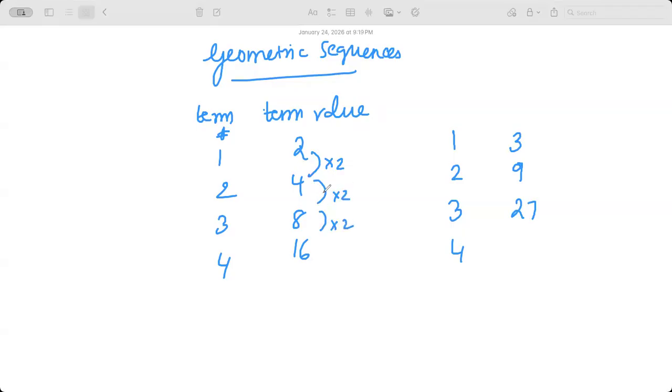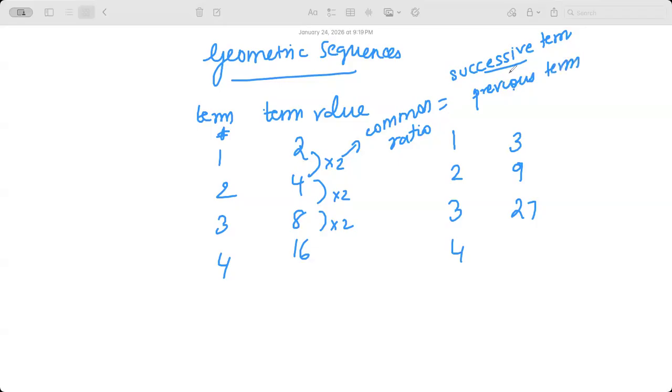So if it multiplies by 2, just like in an arithmetic sequence where you did next term minus the previous term to find the common difference, here you call this the common ratio. Common ratio is defined by the successive term divided by the previous term. Any questions, guys? Please don't interchange this. Previous term by successive term means the entire meaning is broken. It's successive term by the previous term.